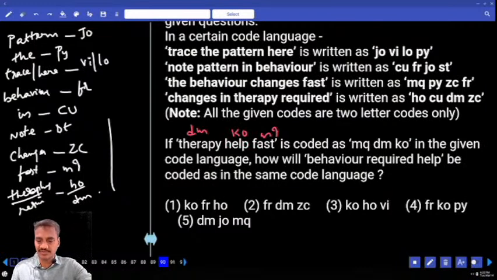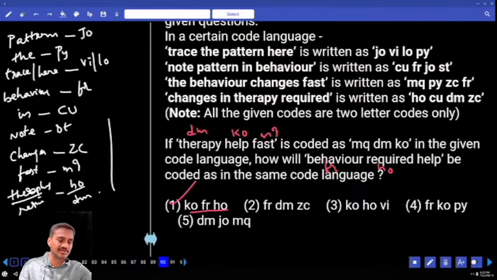Then in the same way, how will behavior required help be coded? Behavior is FR, and required is DM or HO, and help. Do we have the word help here? No. And the code for help must be a different one. Now tell me what is the code? FR, HO, KO. Can KO be the code? Yes. As KO is not given, it can be the code, choice 1.